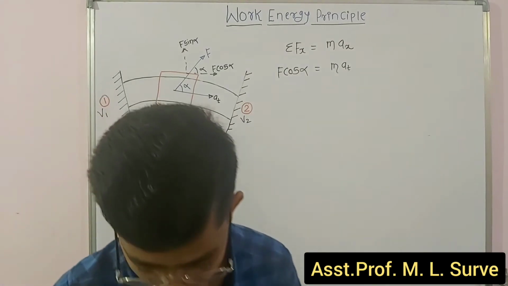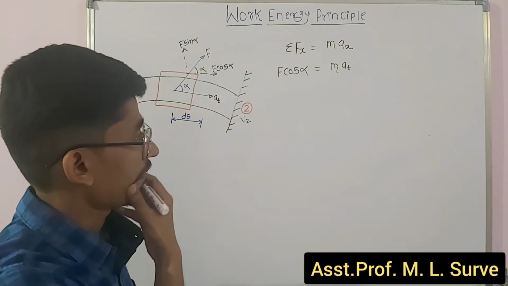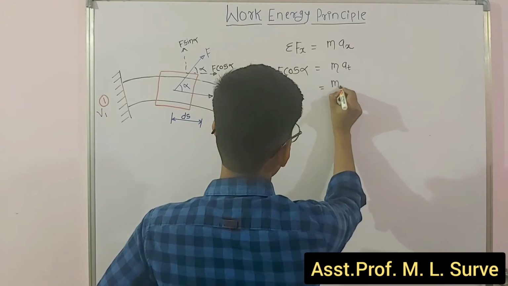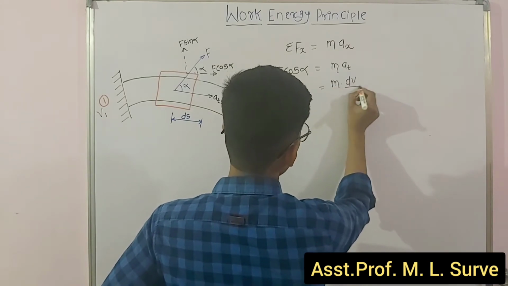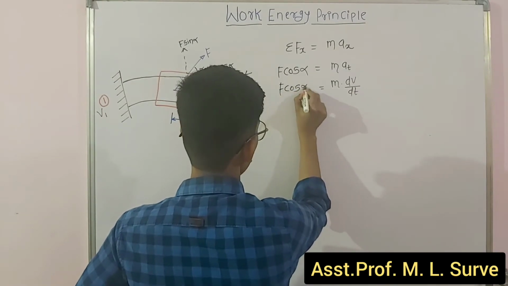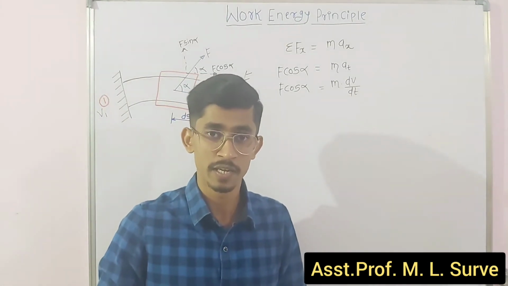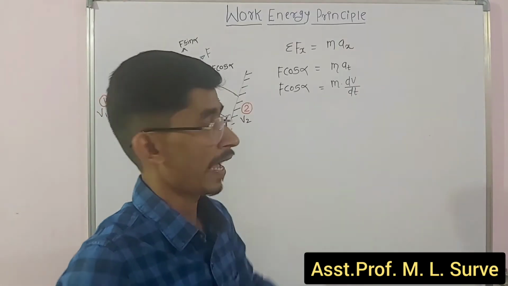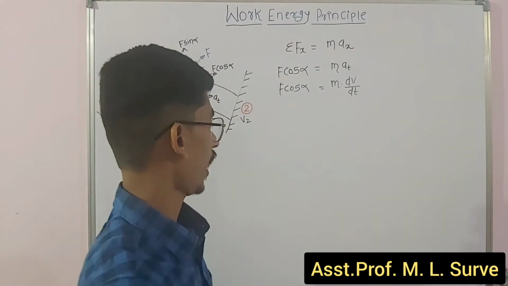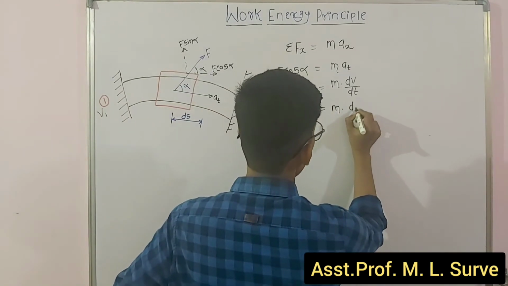Okay, so f cos alpha is equal to mass into tangential acceleration. So how to write tangential acceleration? Can we replace this tangential acceleration as dv by dt? Definitely, here my f cos alpha is equal to m dv by dt. What is indicating change in velocity per unit time? That is nothing but acceleration. Okay, d by dt of velocity, that is my acceleration. Look at over here, m. Can we write, here it is,